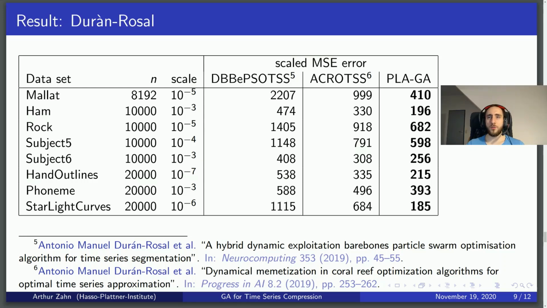What you can see in those 3 columns here is the mean squared error of the result after running all 3 algorithms with a comparable time budget. For convenience, we have scaled these errors, so the number here is not actually 410, but 410 times 10 to the power of minus 5. As you can see, we consistently manage to outperform them significantly in terms of quality across all the datasets. Again, please keep in mind that the other algorithms are restricted to sampling, which makes evolutionary search much more difficult.